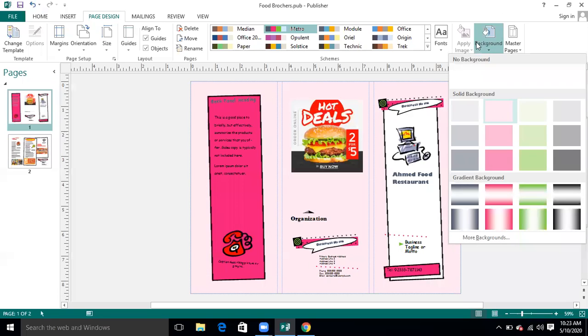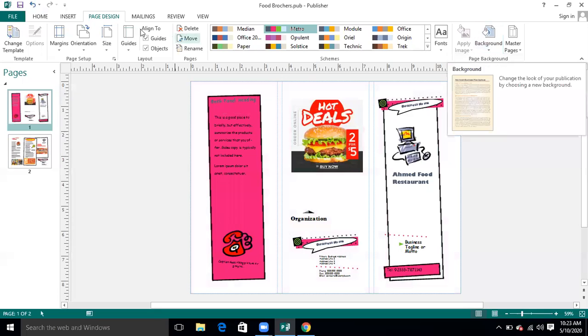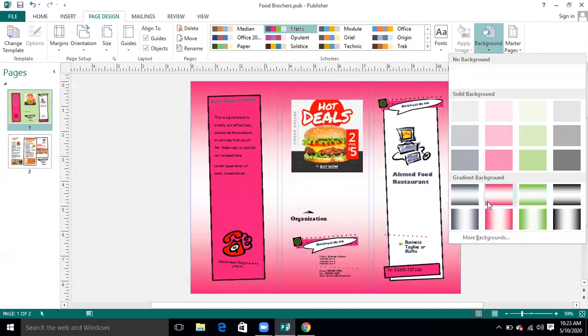Right now my publication's background is white. I can go to page design and the background option and take any background that I want to give to my page.